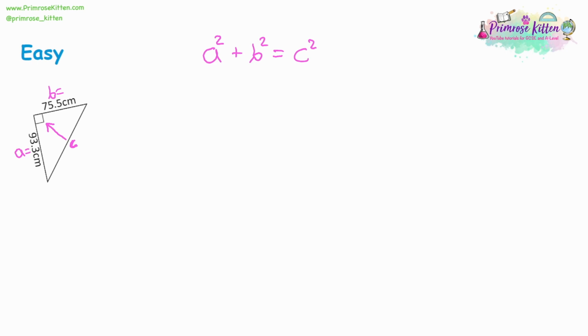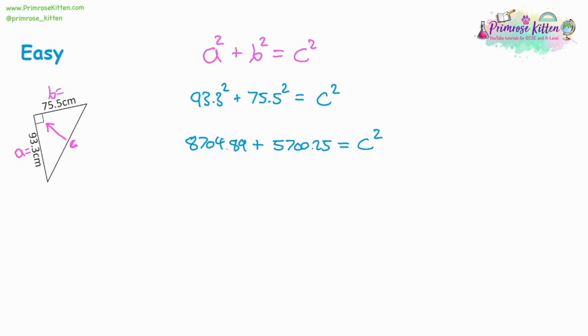So a is going to be 93.3 squared. B is going to give us 75.5 squared. And it's all equal to c squared. In a calculator we can square these numbers. So for the 93.3 squared, we're going to get 8,704.89. For the 75.5 squared, you should get 5,700.25, and the answer to that is going to be equal to c squared. So now we're going to add them together.